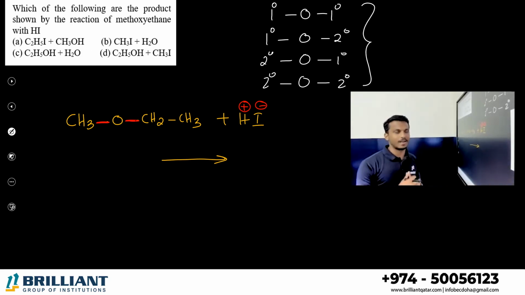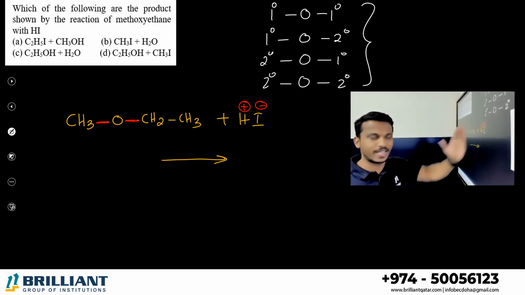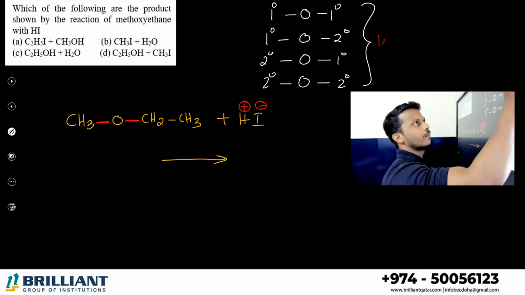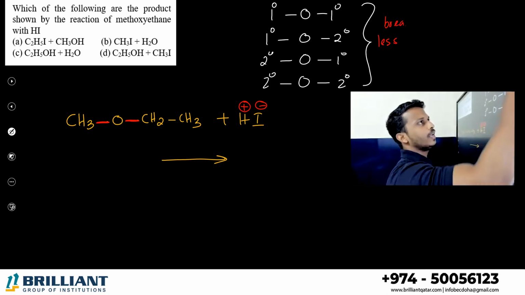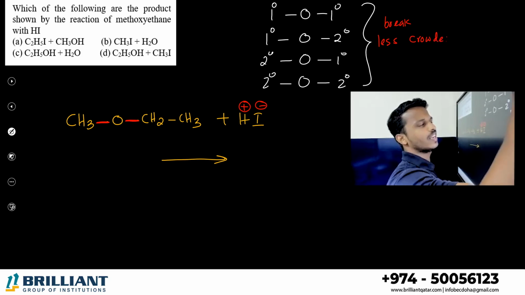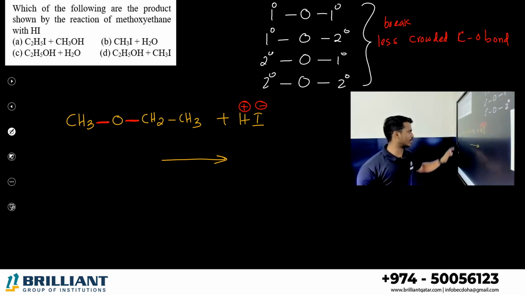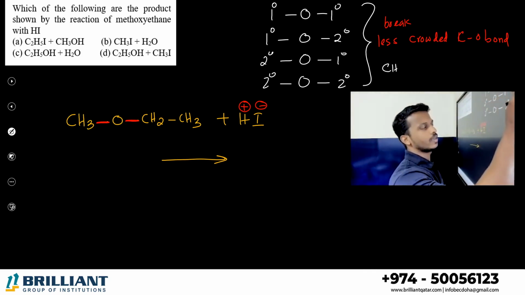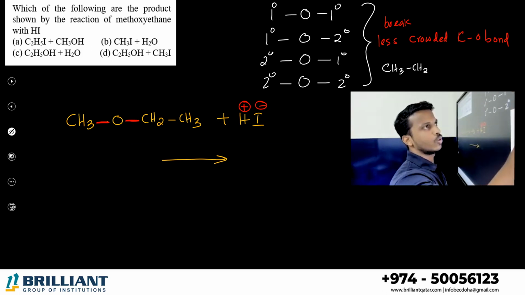So that's why a simple idea let me give you. If on the oxygen atom these groups come, then you try to break the less crowded or less sterically hindered C-O bond. For example, I'm taking the compound CH3CH2OCH(CH3)2.